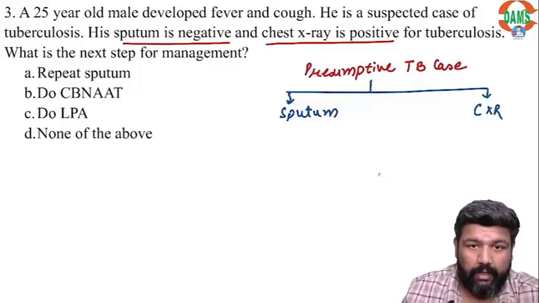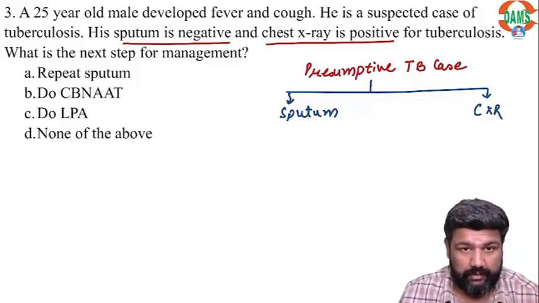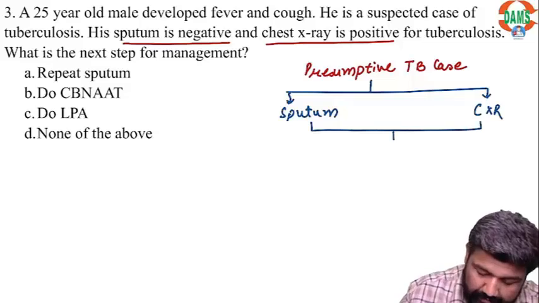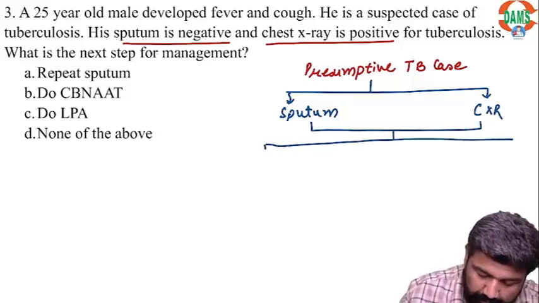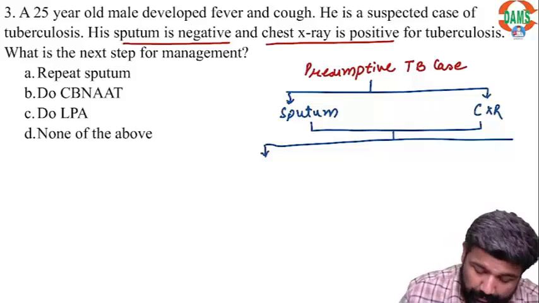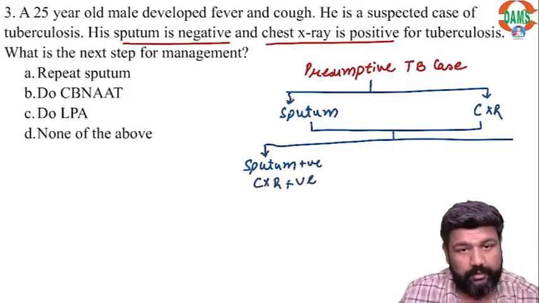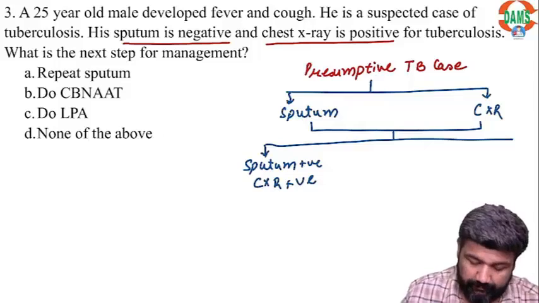Now there are scenarios. The patient gets these two tests. Scenario 1: sputum positive, chest x-ray positive.